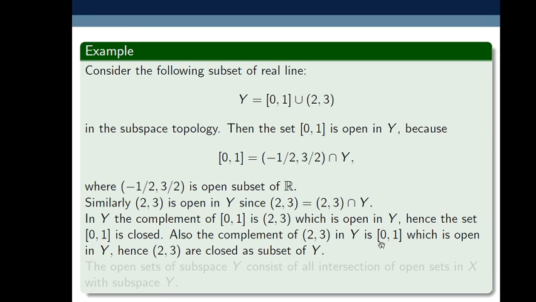We already proved that [0, 1] is open in Y. That's why (2, 3) is closed as a subset of Y. So the closed interval [0, 1] is both open and closed in Y. Also the open interval (2, 3) is both open and closed in Y. Here we consider [0, 1] and (2, 3) as subsets of Y in this case.